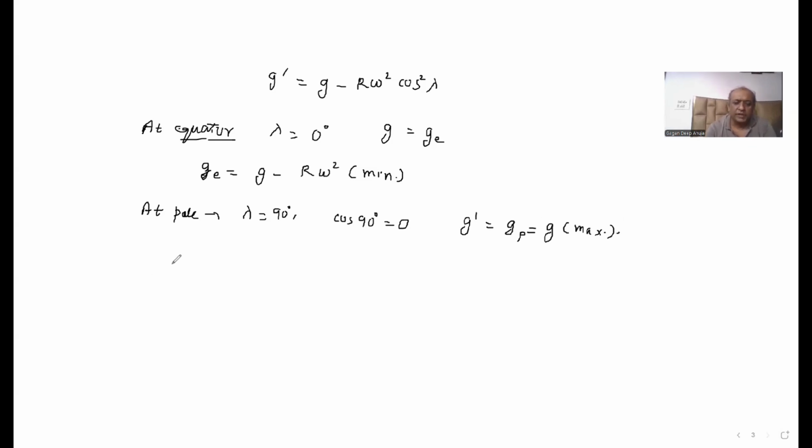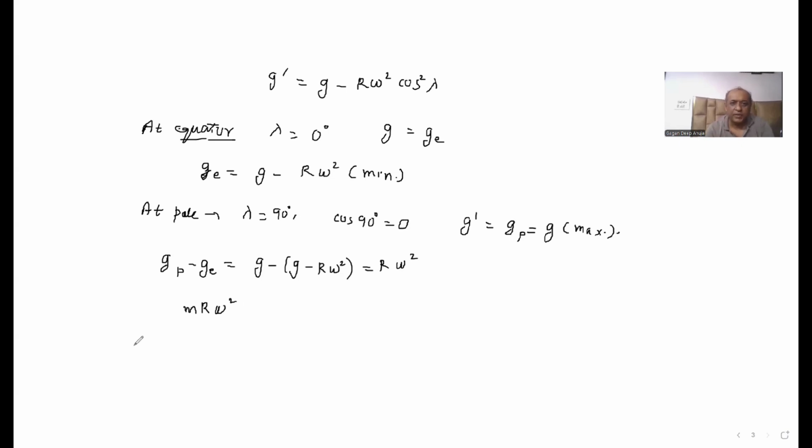Okay, so what is the difference in the acceleration due to gravity when you move from pole to equator? That means, what is g p minus g e? We know that g p minus g e will be equal to g minus (g minus R omega square), so the difference is R omega square. If there is a man of mass m moving from the equator to the pole, g is increasing, so his weight will also increase, and the weight will increase by m R omega square.